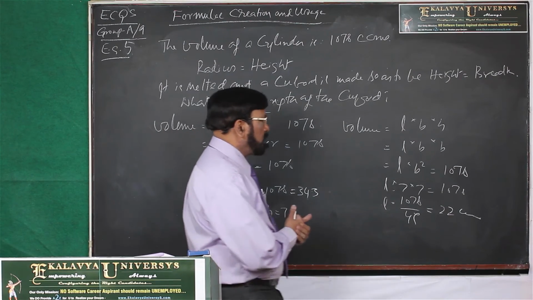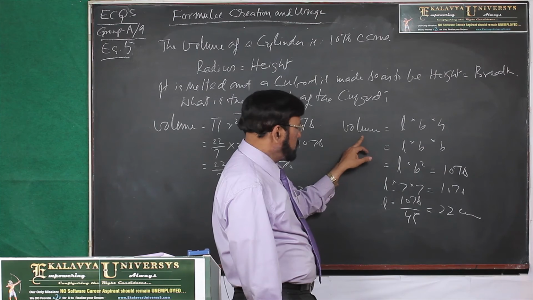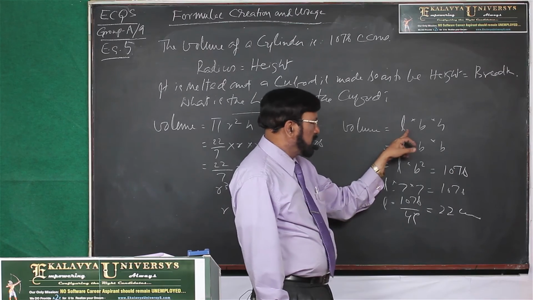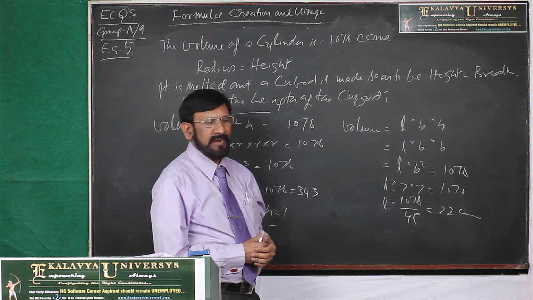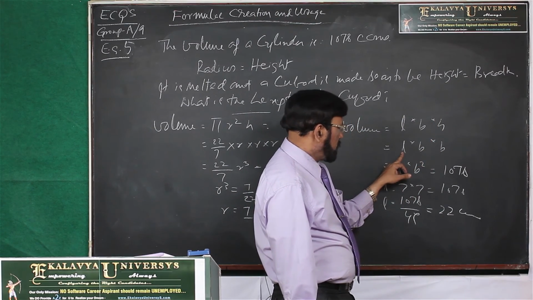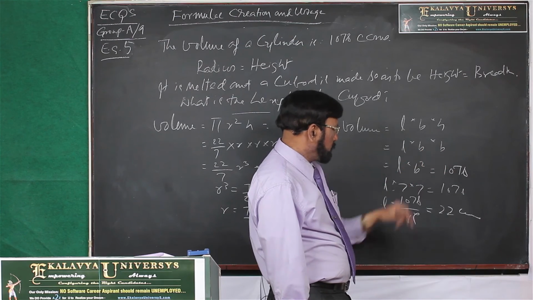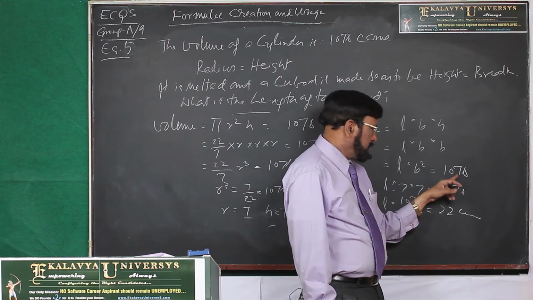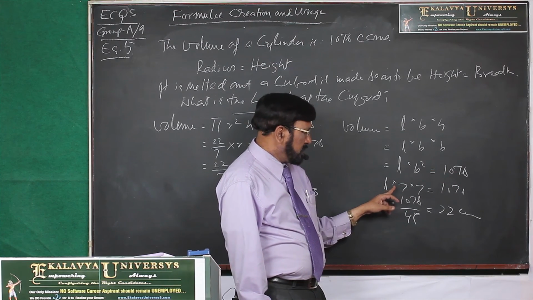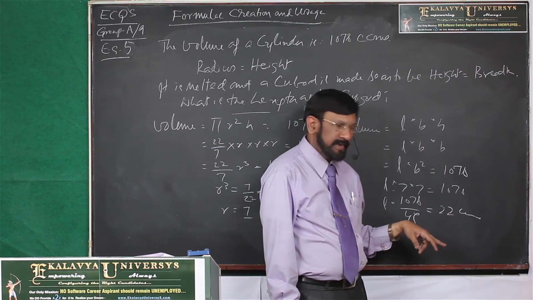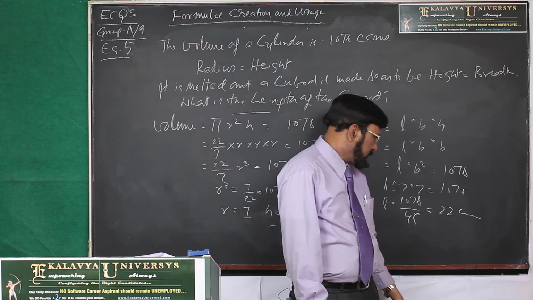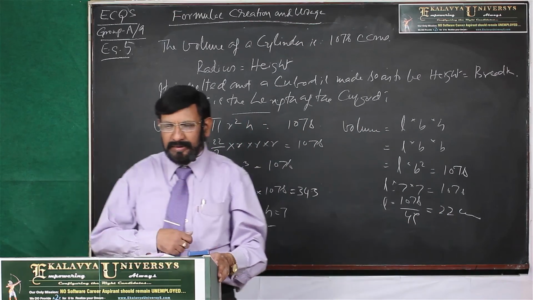Okay. Now volume of the cuboid is equal to L into B into H, rectangle solid. So here height and breadth are equal. So L into B into B, L into B square is equal to 1078, and B is 7, so 7 into 7, that is 49, and L is equal to 1078 by 49, that comes 22. In this manner we have to calculate.